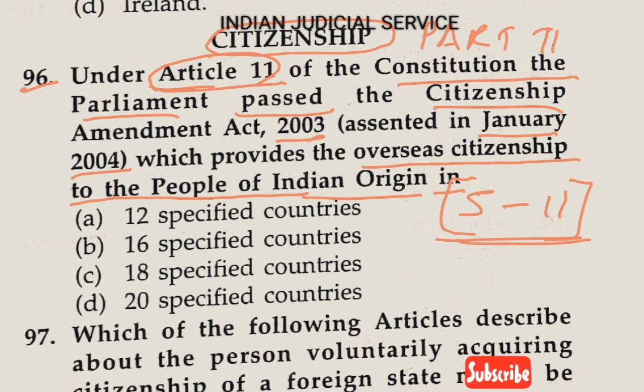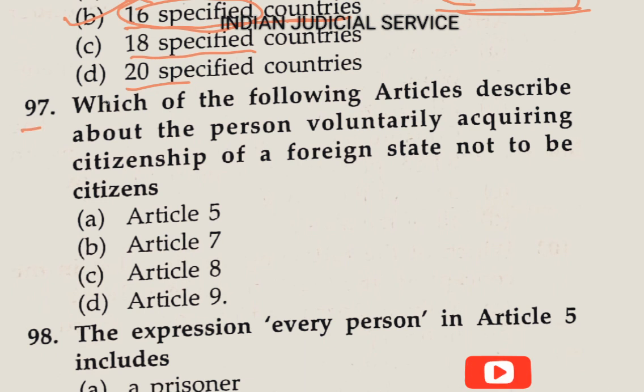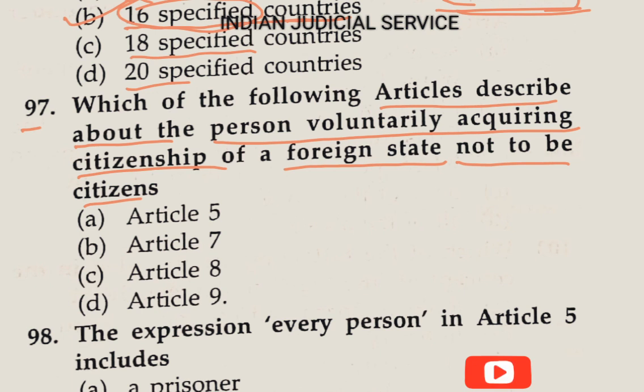Option A specifies 12 specified countries, option B 16 specified countries, option C 18 specified countries, and option D 20 specified countries. So the answer is option B, 16 specified countries. Now question number 97. Which of the following articles describes that a person voluntarily acquiring the citizenship of a foreign state is not to be a citizen?